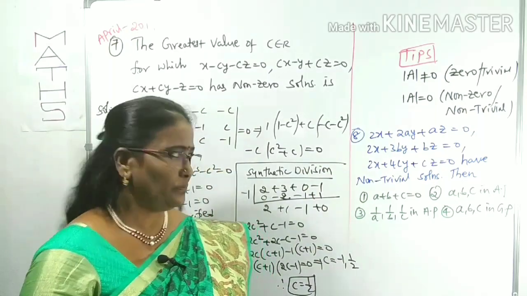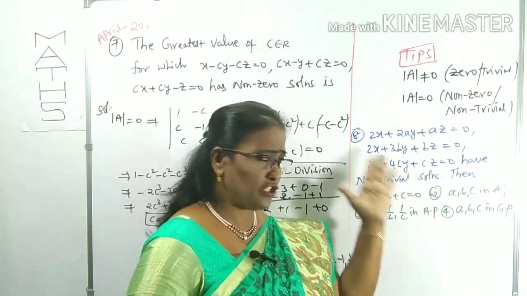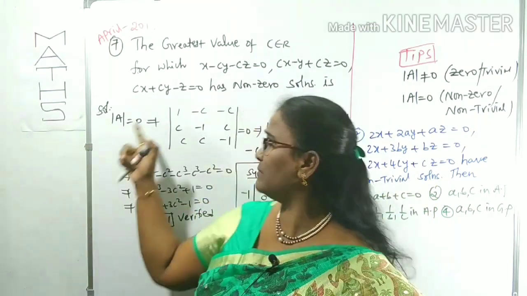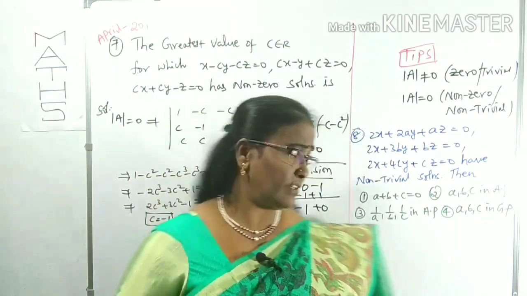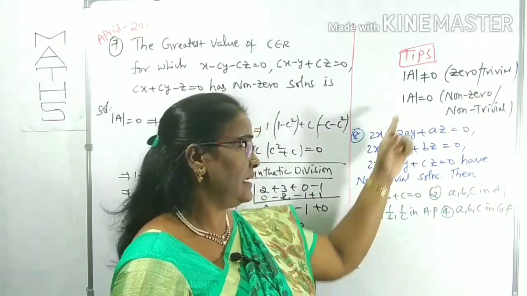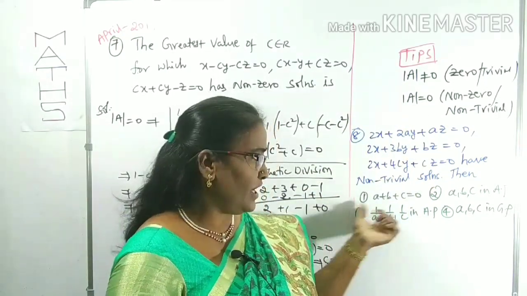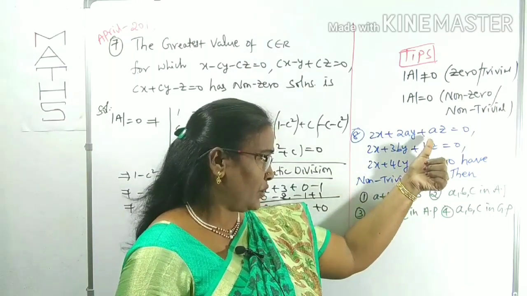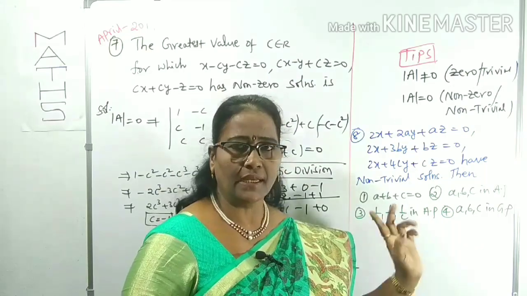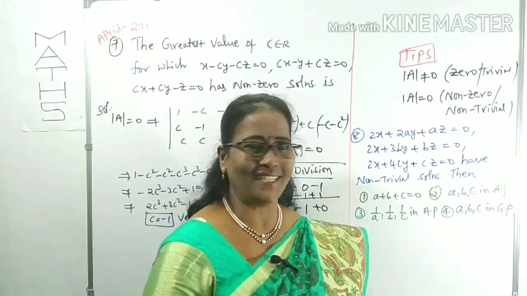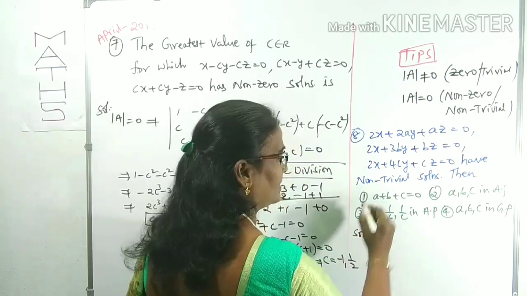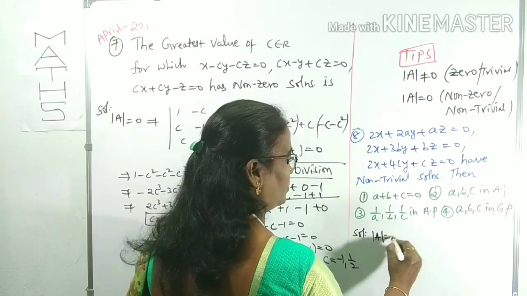Come to the next question. Same question model. It says the system has non-trivial solutions, that is, non-zero solutions. Both have the same condition, that the determinant is equal to 0. But here, in the options, there are some unknown values A, B, C, and he is asking for a relation between A, B, C. That's why I have given the options also. So for this one, as usual, first we concentrate on the determinant being equal to 0.